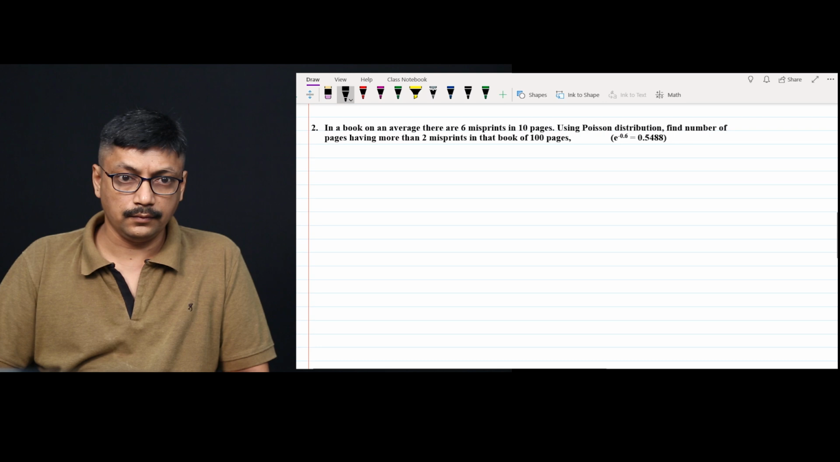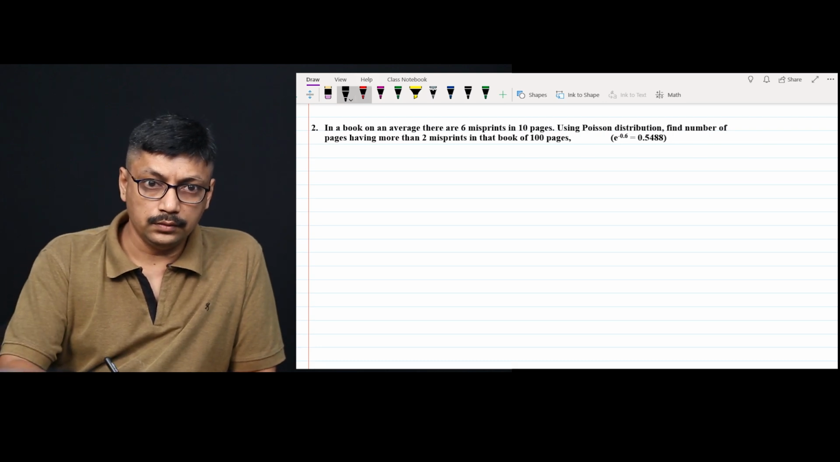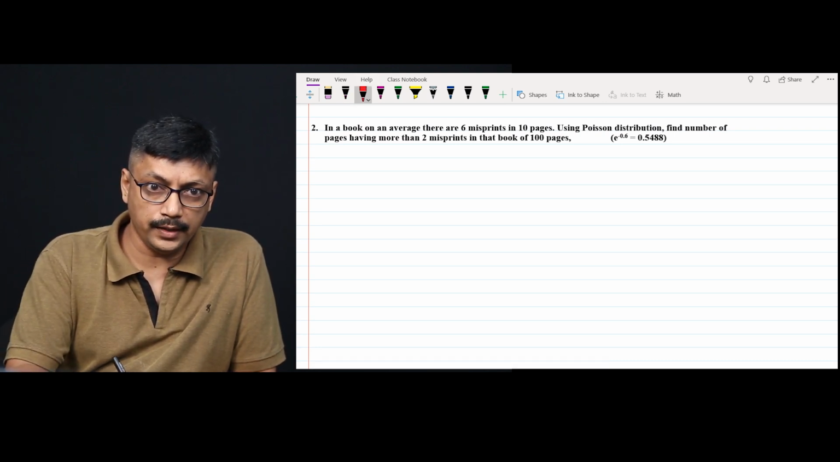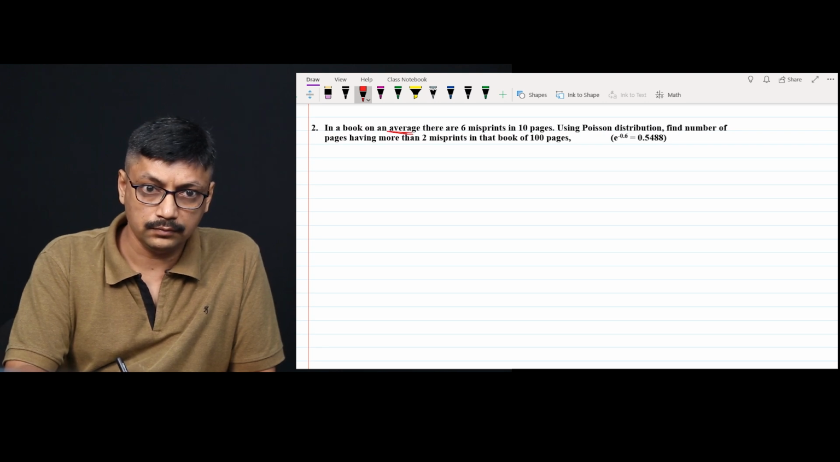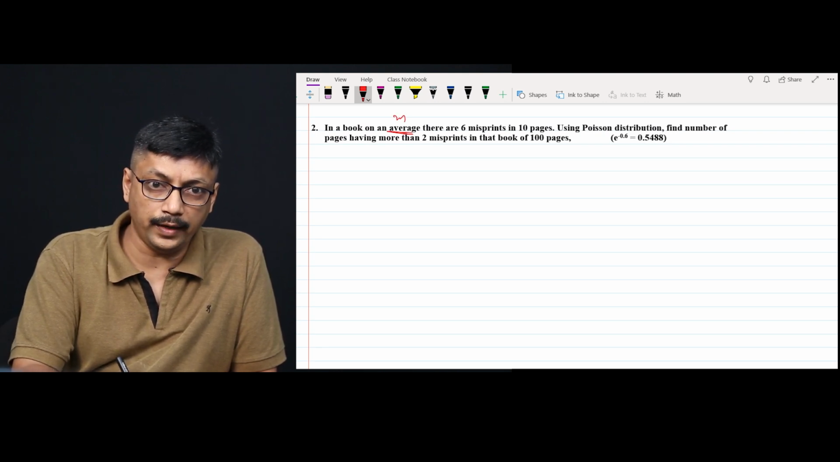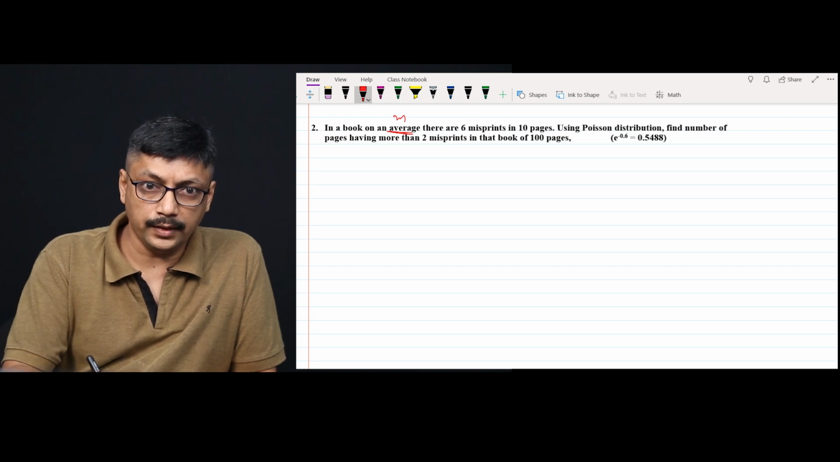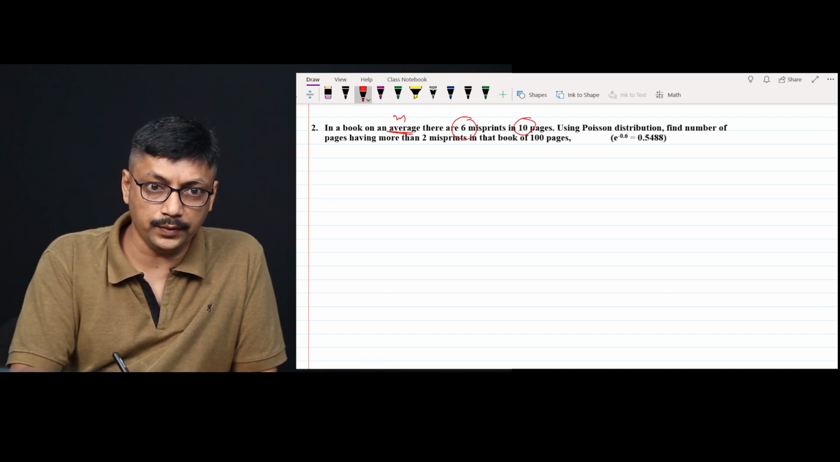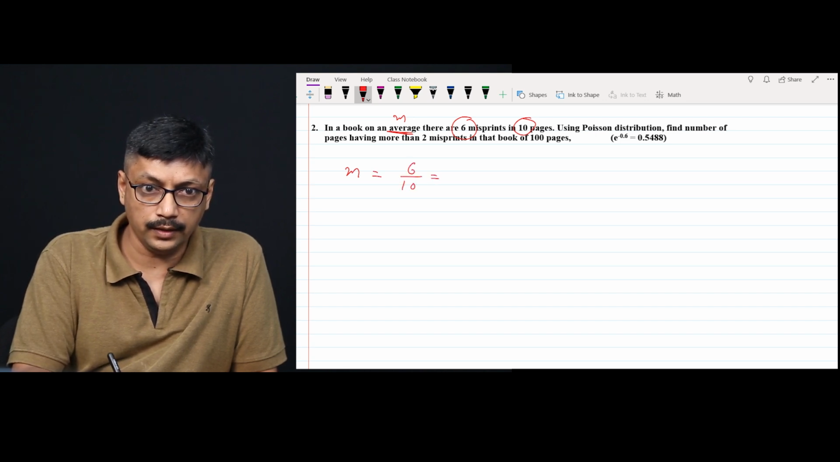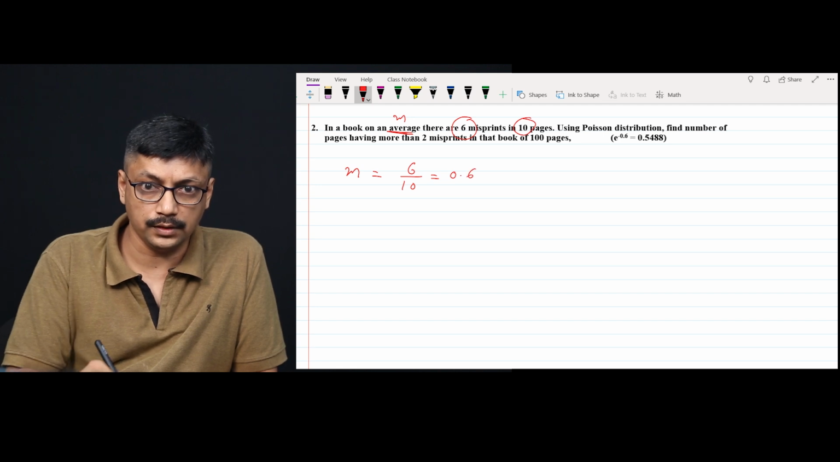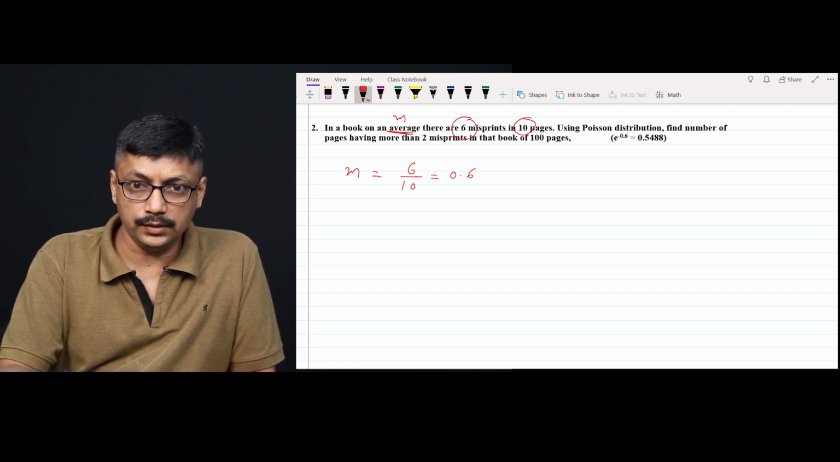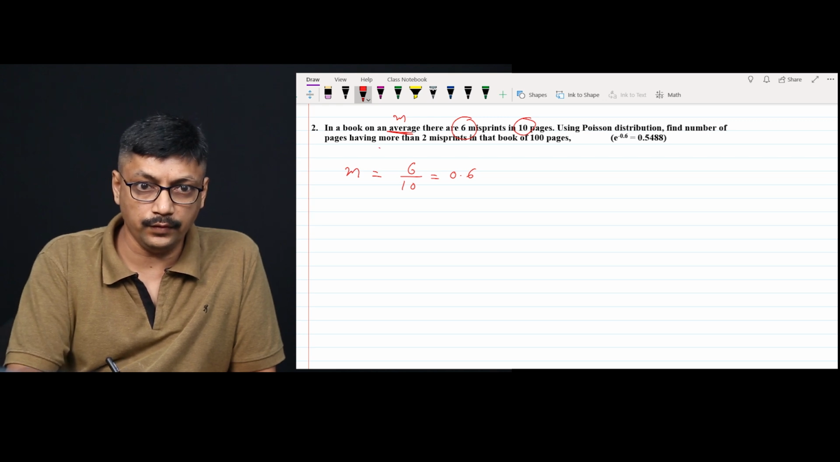Second sum. In a book, on an average, again average is given. Average is given, that means the value of m is given. There are 6 misprints in 10 pages. So 6 misprints out of 10 pages. So m equal to 6 upon 10 is equal to 0.6. Using Poisson distribution, find the number of pages having more than two misprints.